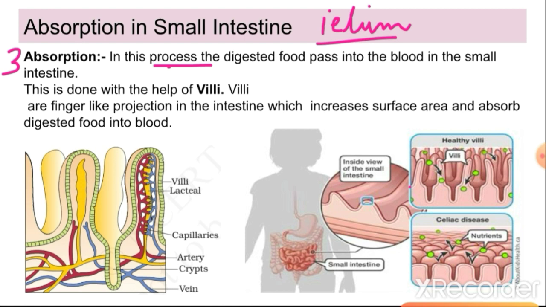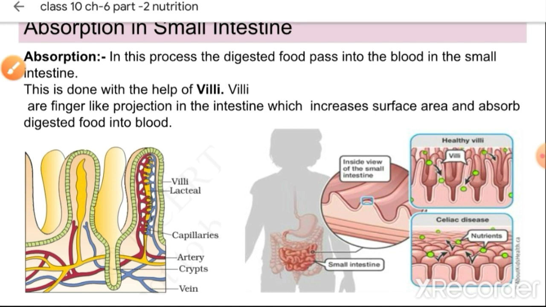So in the ileum we have these finger-like projections, and these finger-like projections are known as villi. What is the function of villi? They are connected with the blood vessels, so they absorb the digested food. The food has now been digested, so these digested molecules can be easily absorbed by the blood with the help of these villi, and these villi basically increase the surface area. By this they can act upon the whole digested food properly, so that maximum absorption could take place. So this is the function of the villi.